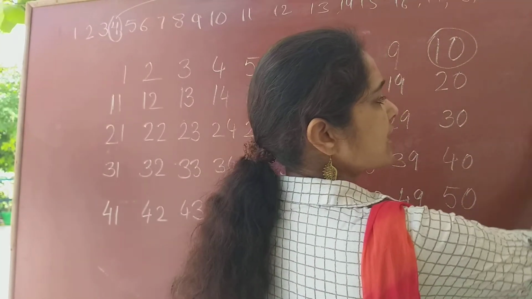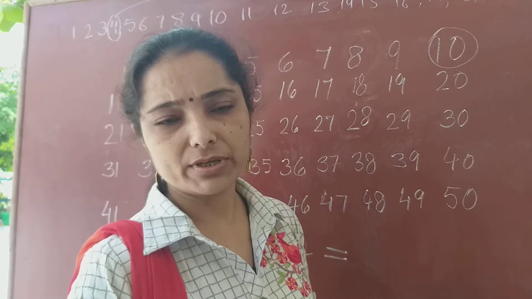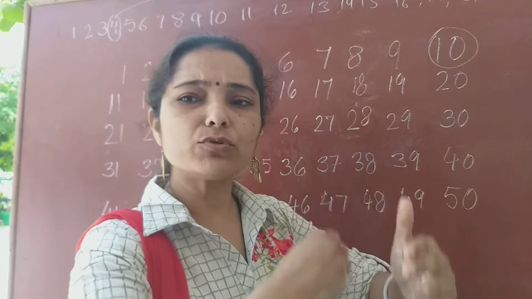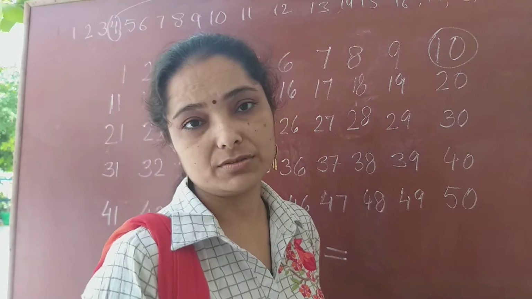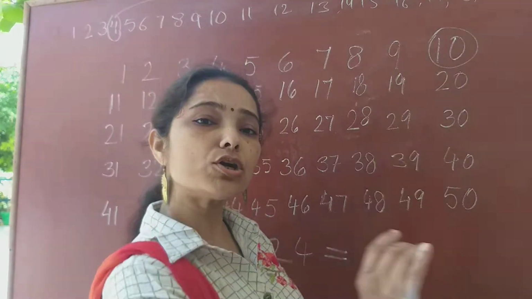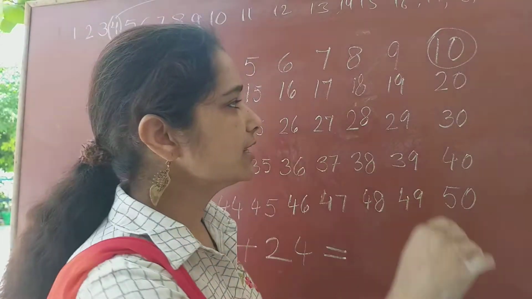That means 2 is under 10. So, that means you have 2 tens. Okay. 2 tens. That means you have to hop like a rabbit over here, because a rabbit takes long jumps. Right. Rabbit takes long jumps.